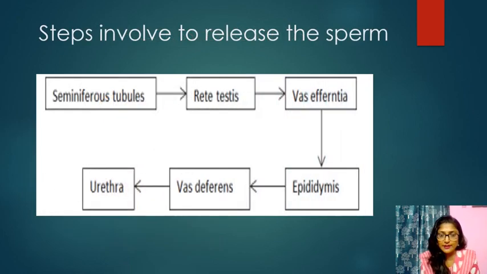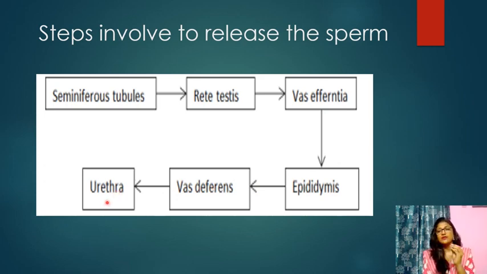Now we will discuss the pathway through which the sperm travel from production to release from the body. All this pathway we will discuss in this particular slide. First one, seminiferous tubules. In the seminiferous tubules, the sperm are produced and then pass to the rete testis. With the help of the rete testis, they pass to the vasa efferentia. Then they pass to the epididymis. Then from the epididymis, they pass to the vas deferens. Then from the vas deferens, they pass to the urethra.